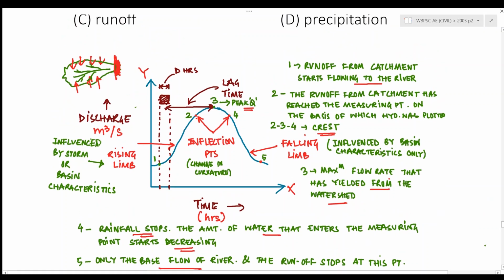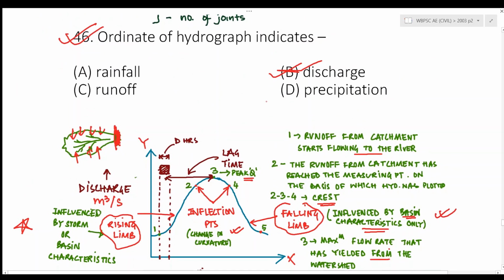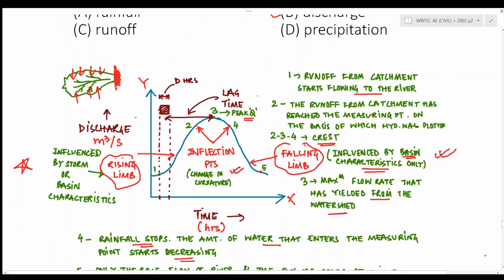So these were the parts of hydrographs. Also, part 1 2 is known as the rising limb, and part 4 5 is known as the falling limb, where point 2 and point 4 represents the inflection points, which is represented by change in curvature of this particular graph. Also, the rising limb is influenced by the storm or basin characteristics, and the falling limb is influenced by only the basin characteristics. So these were the important points of hydrograph, and the answer for this particular question is discharge. Ordinate of hydrograph indicates discharge.